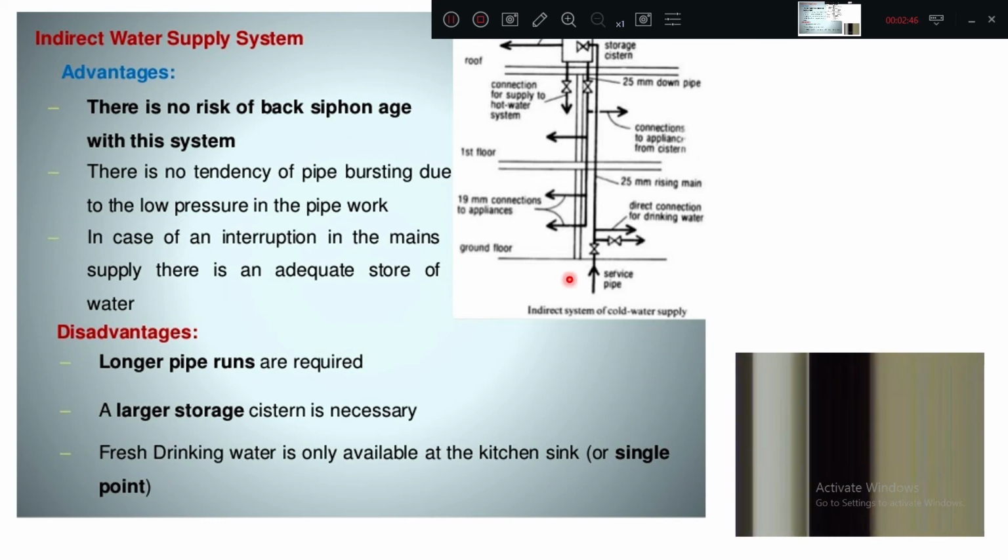Okay. So here it is the indirect water supply system. From the main pipe it is directly going to the overhead tank. From there the different using points are marked. Like this, one pipe for hot water connection, one pipe for the first floor, another for the second floor. And there is only one point where you can get fresh water throughout the time. One tapping point is also provided.